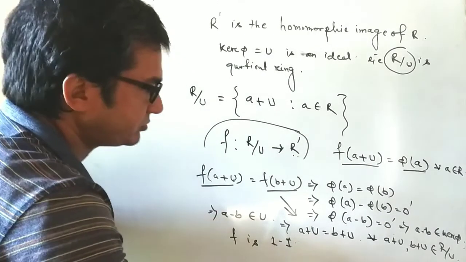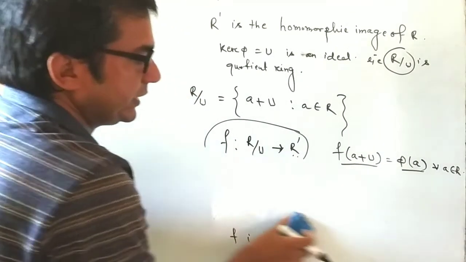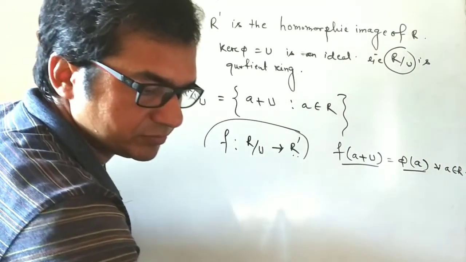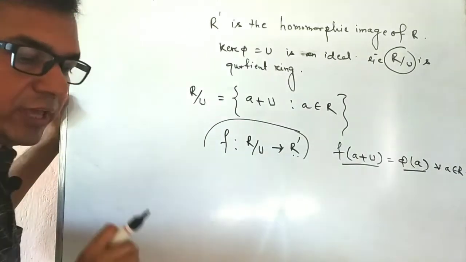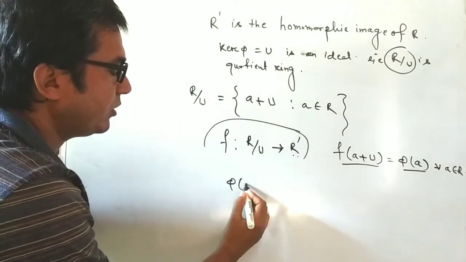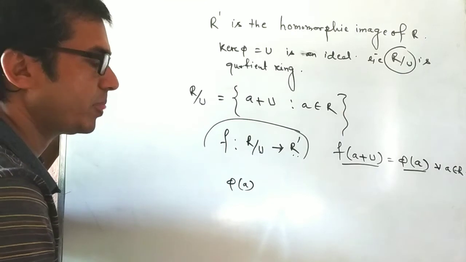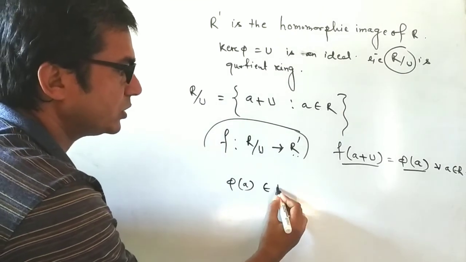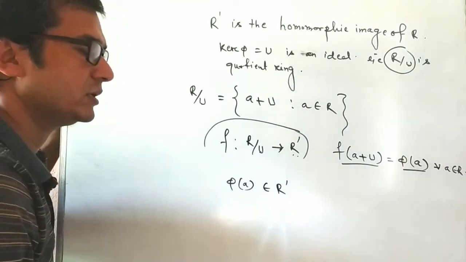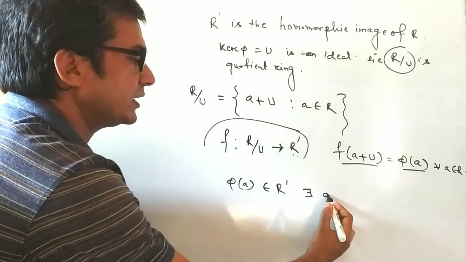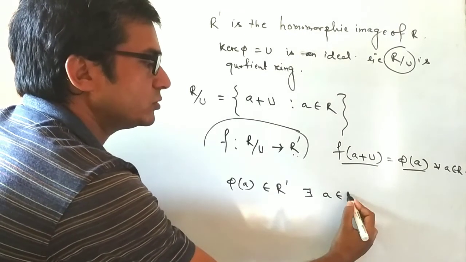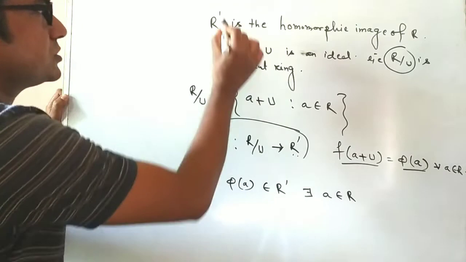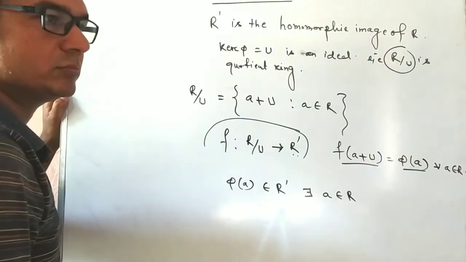Now for any element phi(a) belonging to R', there exists a belonging to R because phi is onto.